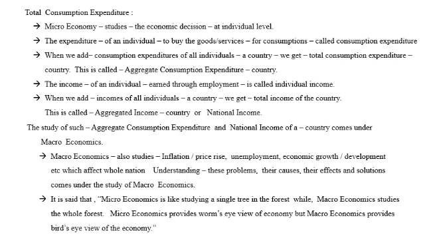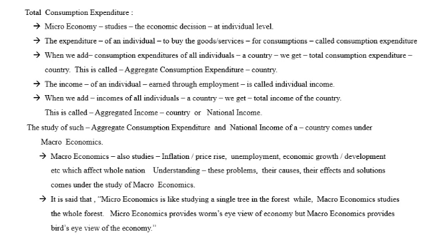This total consumption expenditure of the country is called aggregate consumption expenditure of the country. It means the sum of the consumption expenditures of all individuals in a country.